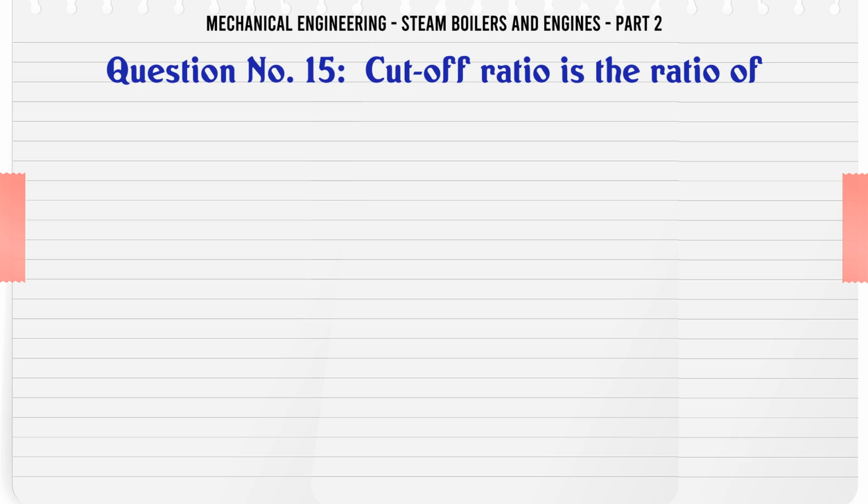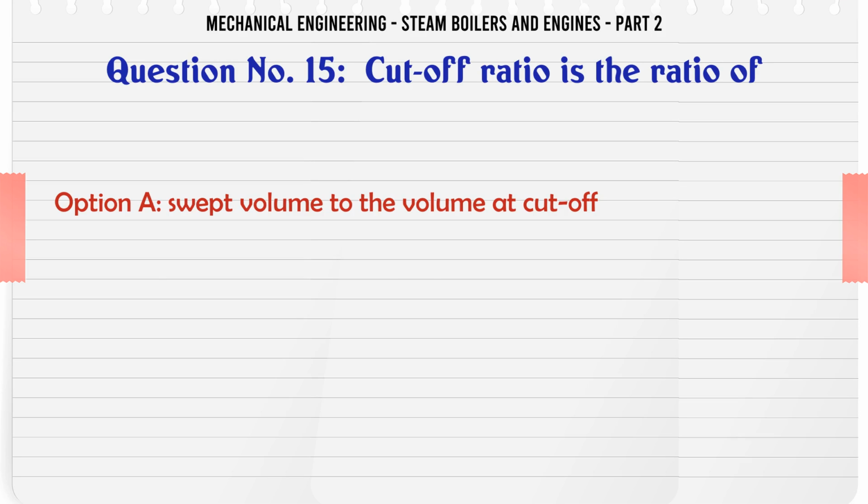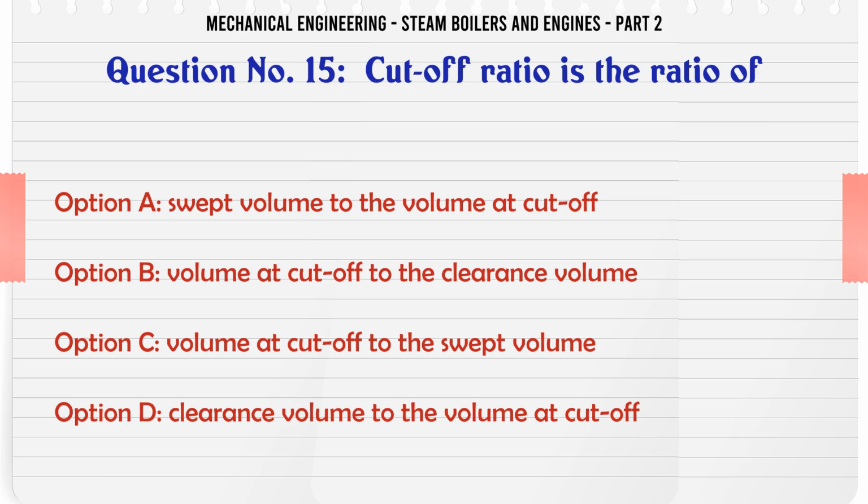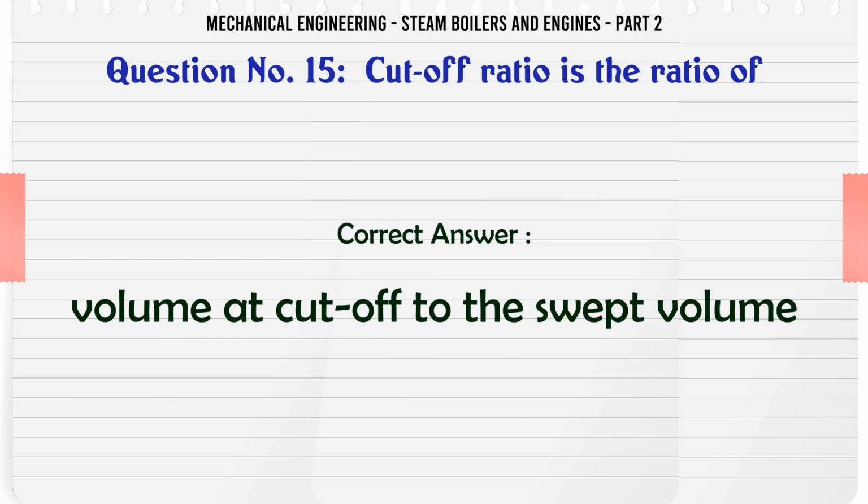Cut-off ratio is the ratio of: A, swept volume to the volume at cut-off. B, volume at cut-off to the clearance volume. C, volume at cut-off to the swept volume. D, clearance volume to the volume at cut-off. The correct answer is volume at cut-off to the swept volume.